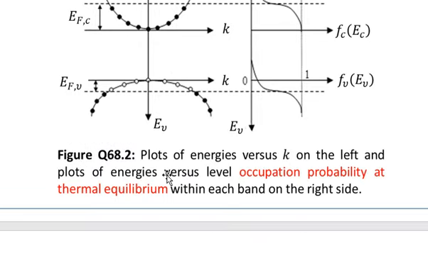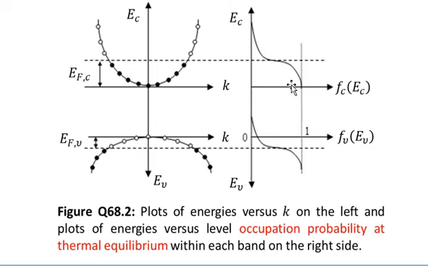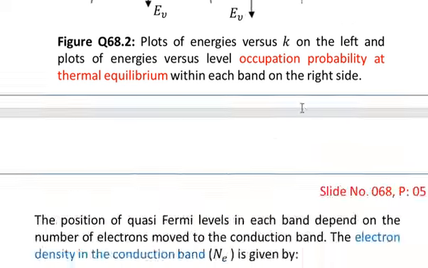The simple rule was that if the state has an energy greater than the Fermi level, then that state will be empty. And if a state has an energy lower than the Fermi energy, then the state will be occupied or has a significant probability of occupation, because we have drawn the curves of the probabilities that the levels will be occupied. When the energies are much lower than the Fermi energy, the probability of occupancy of such states approaches 1, as we have shown in this diagram also.